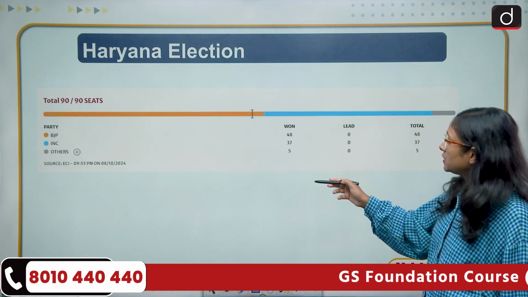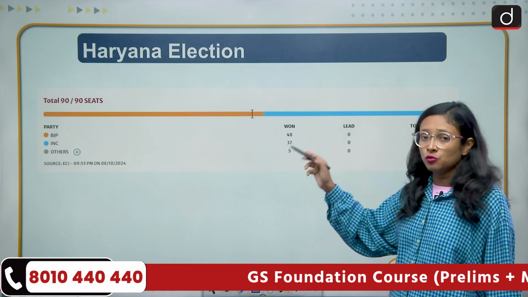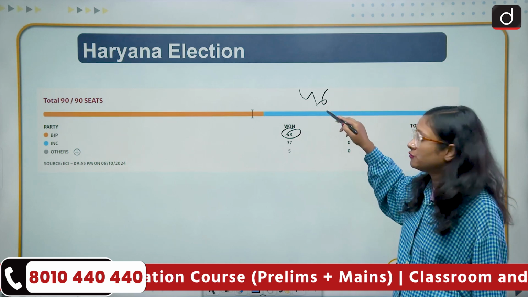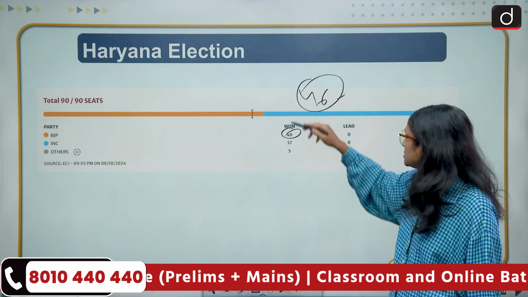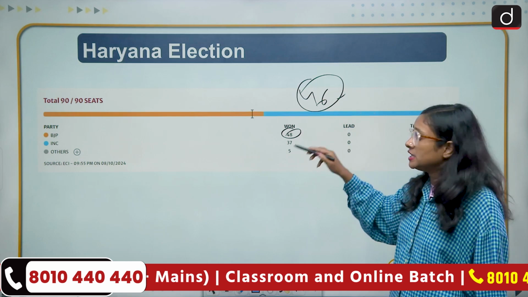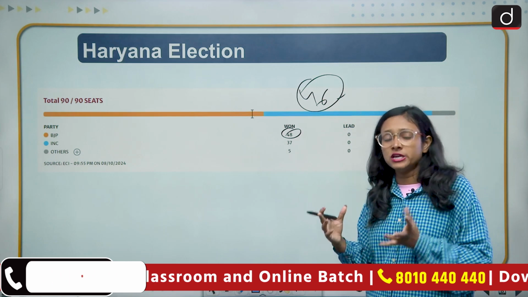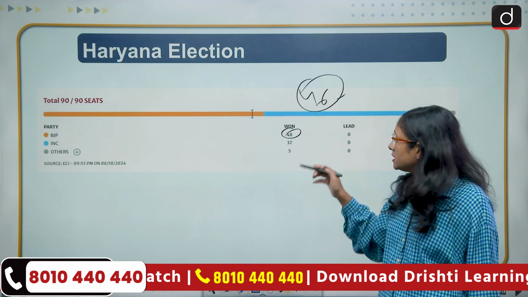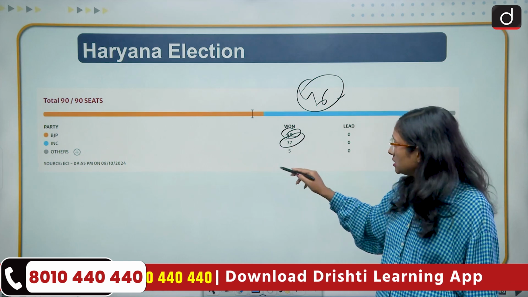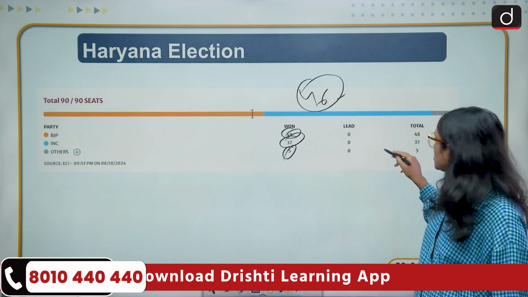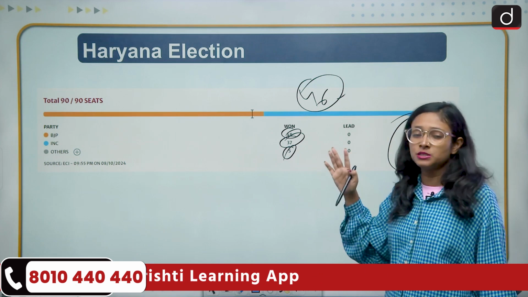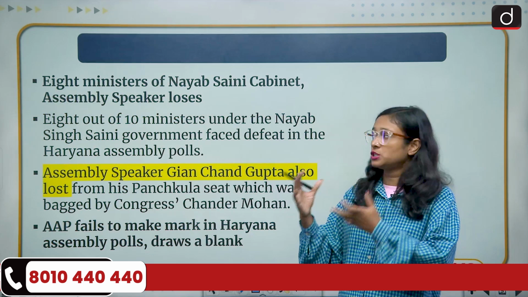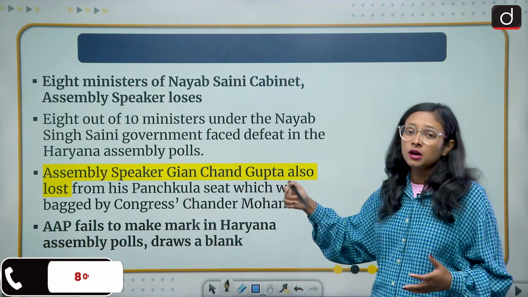So in Haryana, what we have seen is that the BJP won the mandate. It won 48 seats, and as you already know, for a majority out of 90 we need 46 seats. So the BJP had the lead. Many exit polls had predicted that this time the Indian National Congress would win the Haryana election, but it was wrong. The Indian National Congress has won 37 seats and others have won 5 seats. So this is the total seats of Haryana, in which the BJP was given the majority. Here are the highlights of the Haryana election.